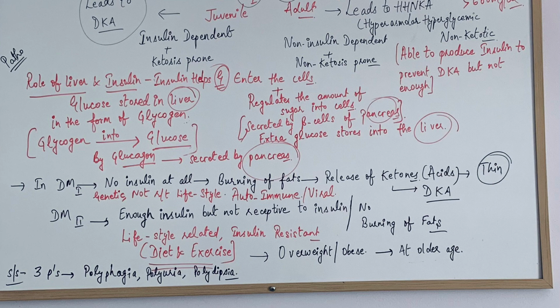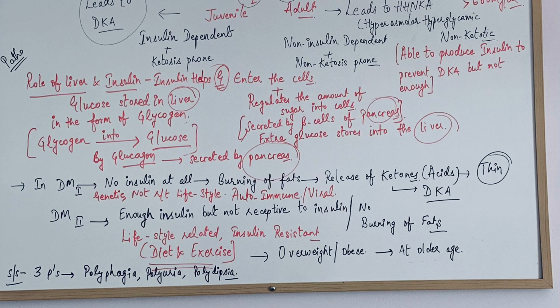Generally we can see the people suffering from type 1 diabetes are very thin because the body is burning the extra fats, so they are thin from the external appearance. But in type 2 diabetes, the people are usually overweight or obese. Moreover, type 2 diabetes occurs at older age, so the people are mainly overweight.